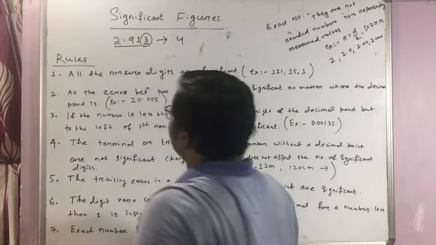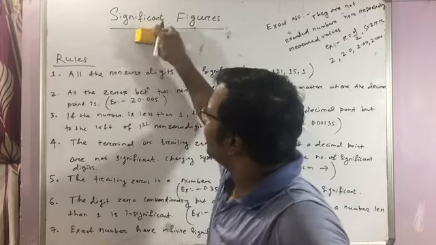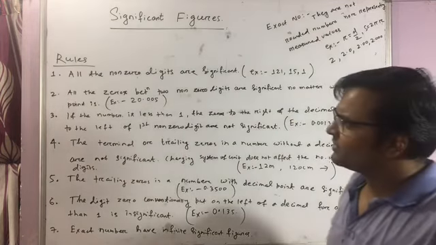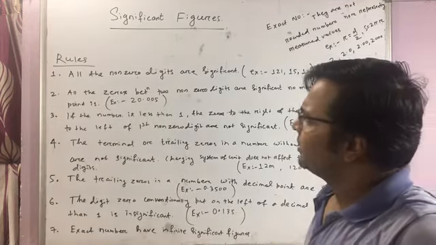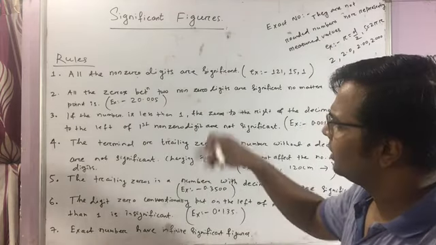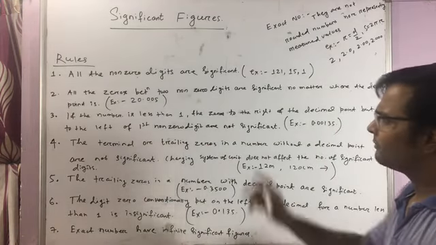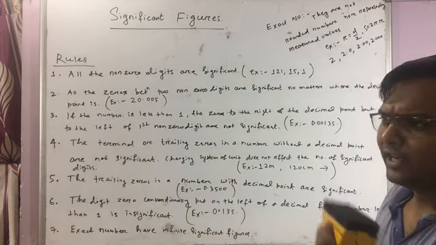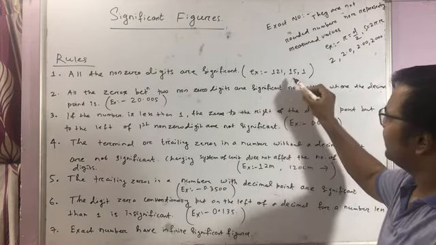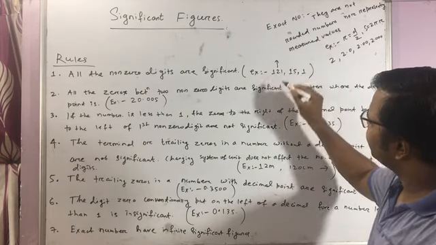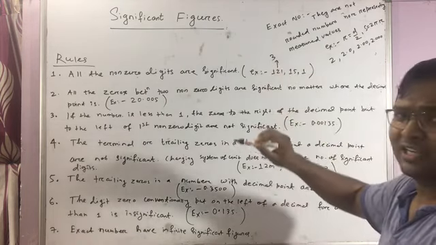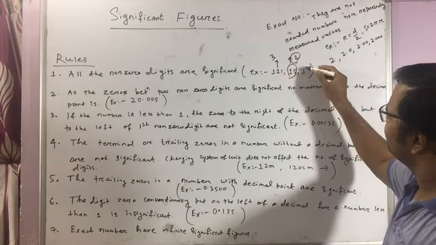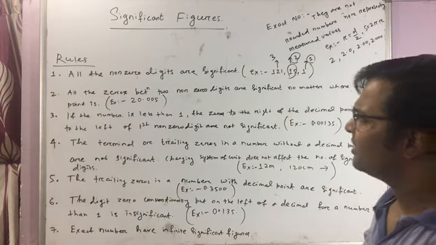Clear? So there are some rules to calculate the significant figures in your reported value or in any measurement. Let me explain all the rules. The first rule is that all the non-zero digits are significant. Any non-zero digit, for example 1 2 1, all the digits are non-zero, so it has 3 significant figures. 1 5 has 2 significant figures. 1 has 1 significant figure.